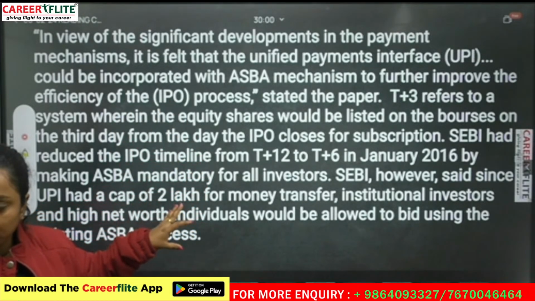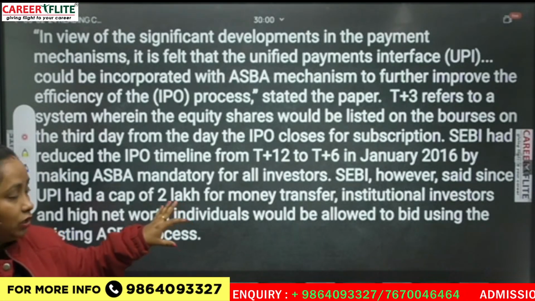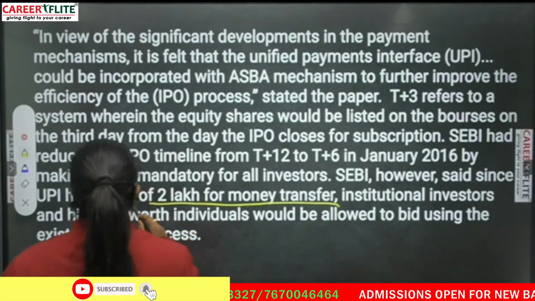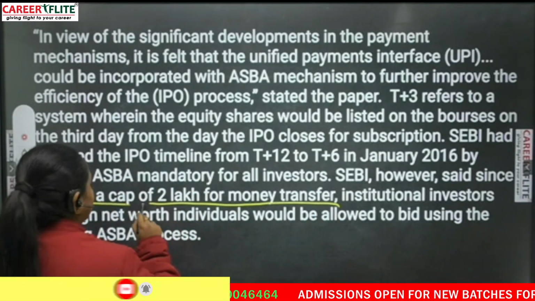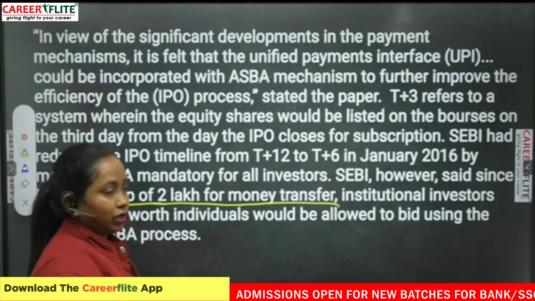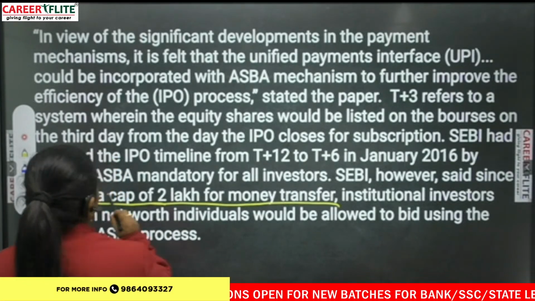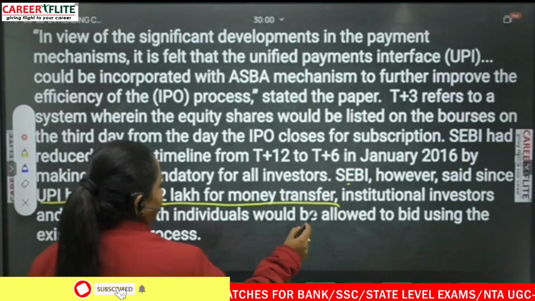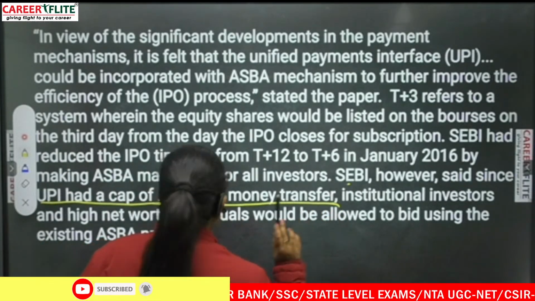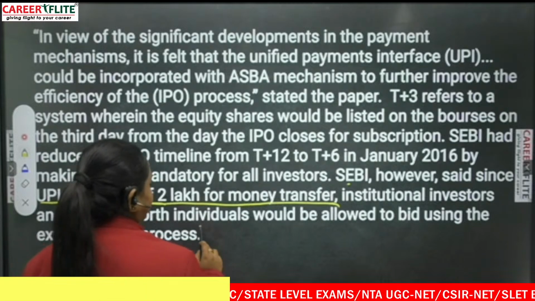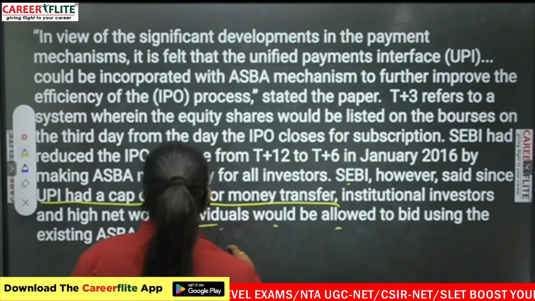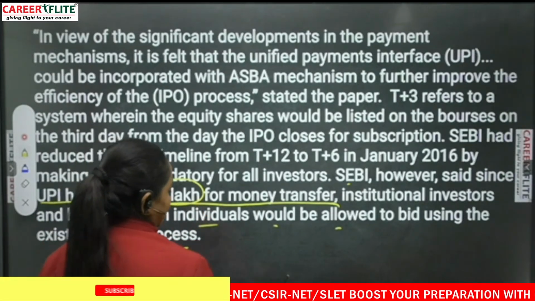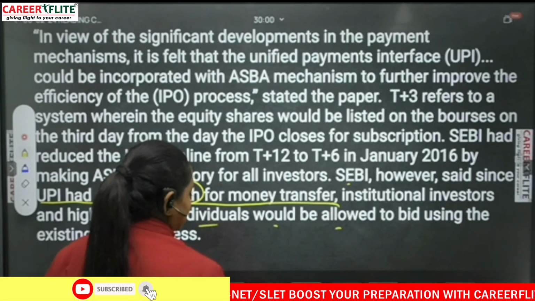That is 2 lakh. UPI had a cap of 2 lakh for money transfer, directly given. Still, read one line here. Sometimes there can be confusion, that is, trick questions, so just read one line. SEBI, however, said since UPI had a cap of 2 lakh for money transfer, institutional investors and high net worth individuals would be allowed to bid using the existing ASBA process. So it is given, the 2 lakh, directly. So we got our answer, that is 2 lakh.